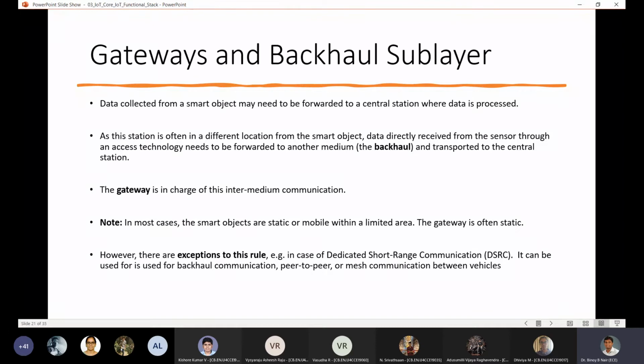And the competing standards that you have: one competing standard is DSRC, and another one is 5G. So these are the two communication standards which are competing with each other for prevalence. Most likely 5G will win. But still, it's a good idea that you have an understanding of DSRC also. DSRC is a variant of what you call Wi-Fi today. It's a standard which is being pushed by many people, so it has got a chance, but I strongly suspect 5G may be the dominating standard in the near future, even for vehicle to vehicle communication. I'm talking only about vehicle to vehicle communication.